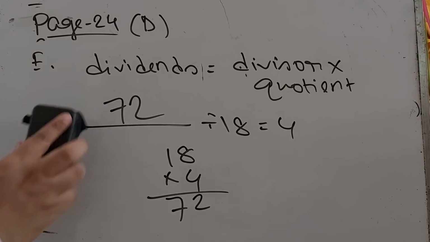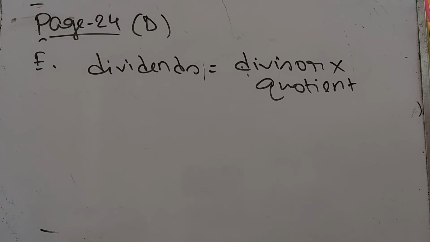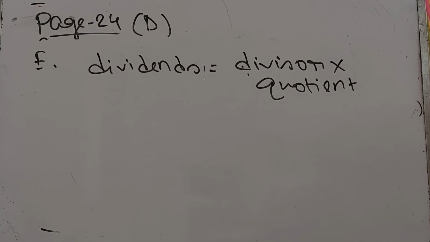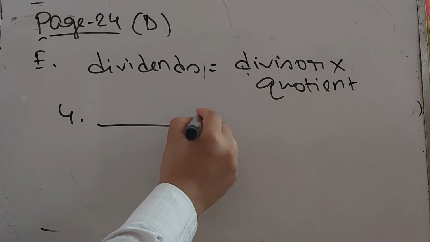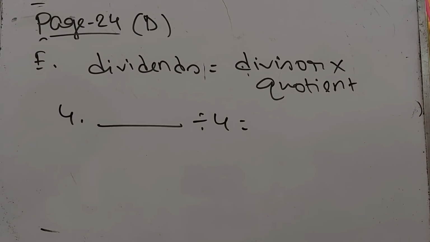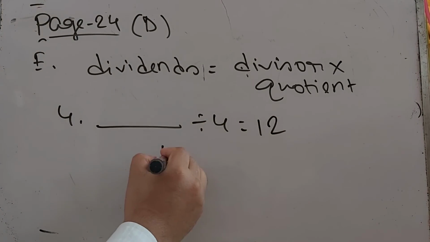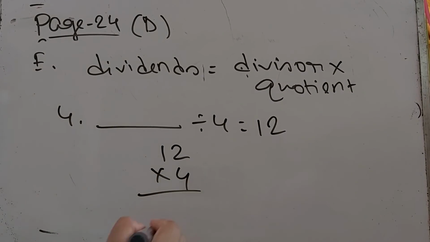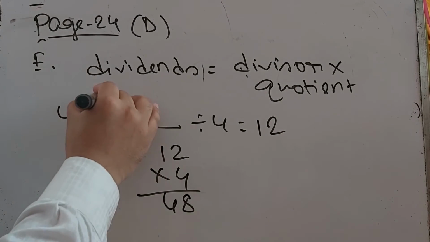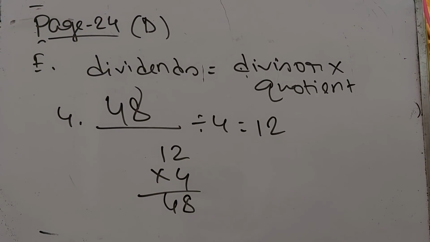Very simple problem, just normal multiplication, and you already solved this type of multiplication on previous pages. So this is not very tough. Dash divided by 4 equal to 12. So we have to multiply 12 times 4. We already know 12 times 4, that is 48. So 48 will be the answer of number 4.